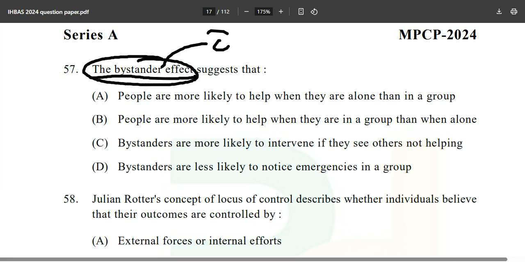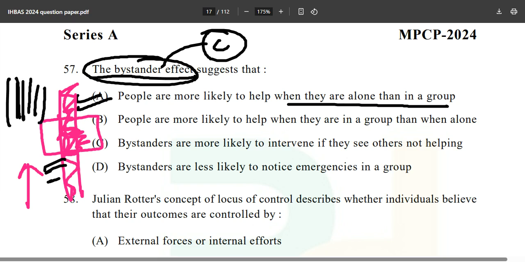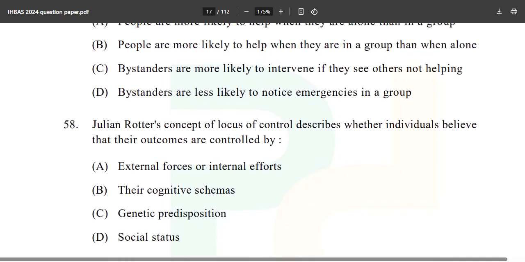Bystander effect is again from your C book and in your social psychology chapter. Bystanders are less likely to notice emergencies in a group. Yes, bystanders are more likely to intervene if they see others not helping, whatever, but this is the correct option: people are more likely to help when they are alone than in a group. If you are walking alone and someone is drowning in a drain or somewhere like that, you will definitely help. But let's suppose you're in a busy crowded street of Delhi, then obviously you will think, let others do the hard work, I am going to give my examination. Okay, but if you're alone, you will definitely help no matter what, as long as situations are in your control, then only.